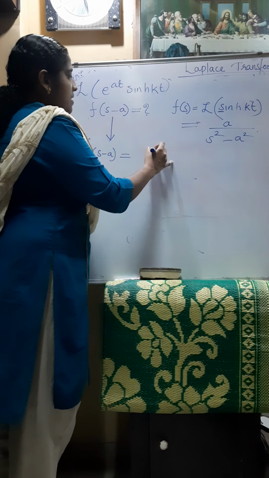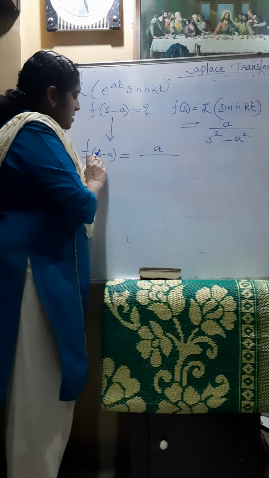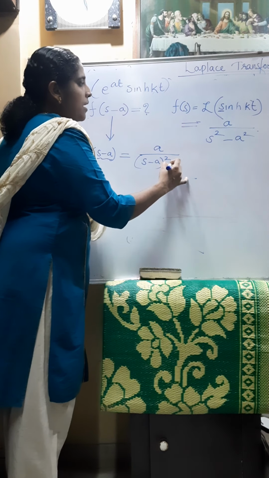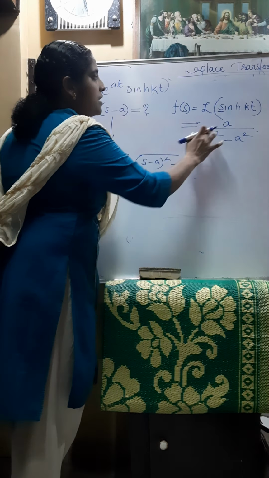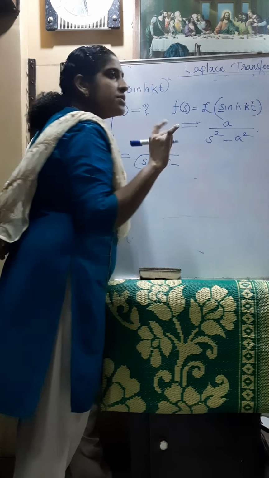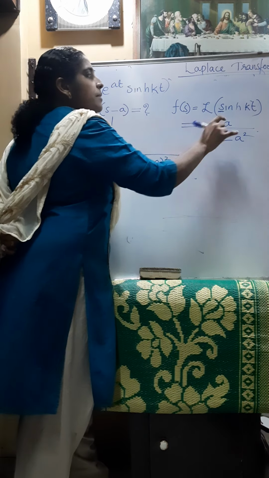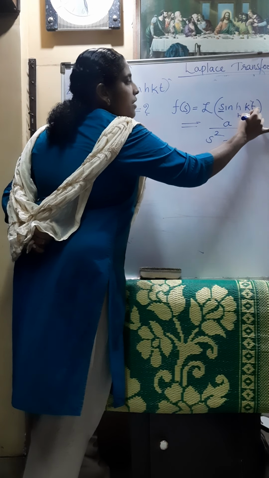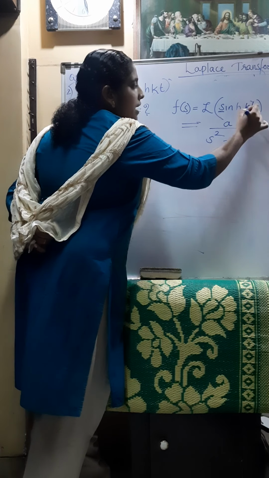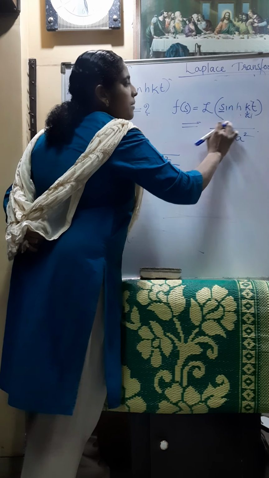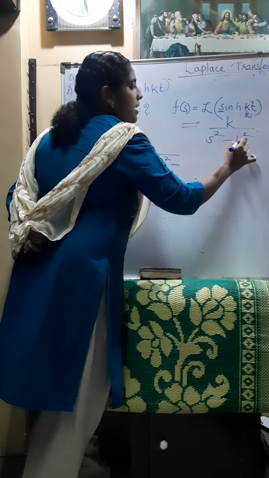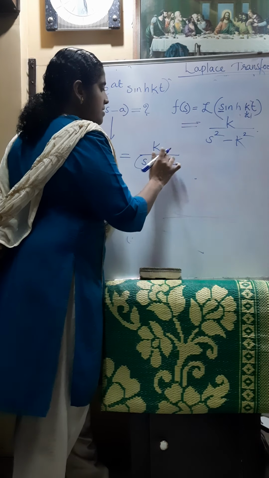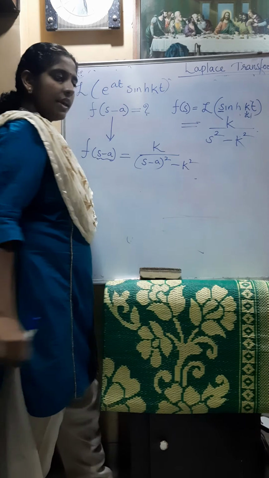So what will be the answer? A divided by, the s is shifting by s minus a, that is s minus a whole square minus, sorry, here you first have to check which term is given. This is the formula for sinh at. Instead of a, they have given k, so this will be k, s square minus k square. So this will be k divided by s minus a whole square minus k square.